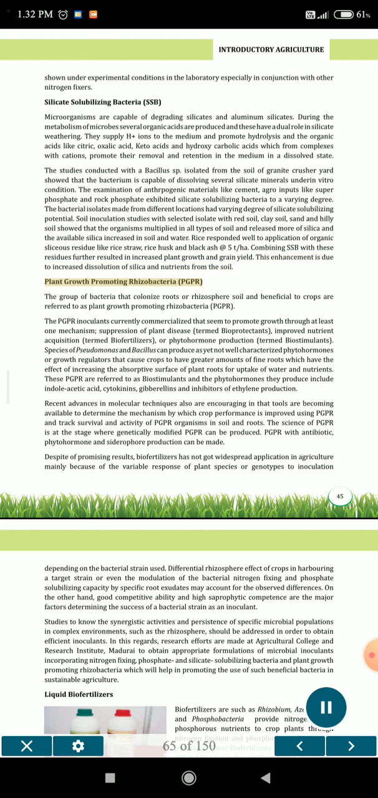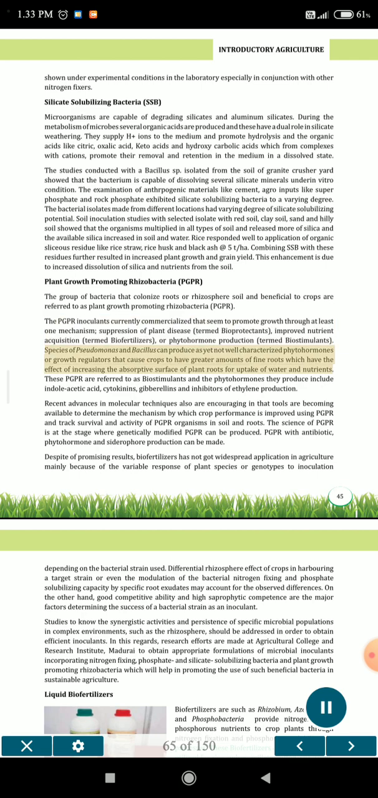Plant growth promoting rhizobacteria, PGPR. The group of bacteria that colonize roots or rhizosphere soil and are beneficial to crops are referred to as plant growth promoting rhizobacteria, PGPR. The PGPR inoculants currently commercialized seem to promote growth through at least one mechanism: suppression of plant disease, termed bioprotectants; improved nutrient acquisition, termed biofertilizers; or phytohormone production, termed biostimulants.